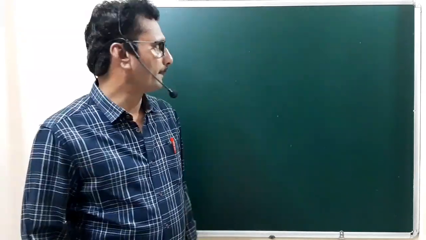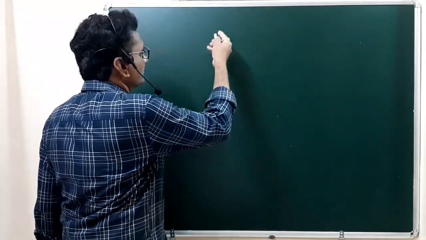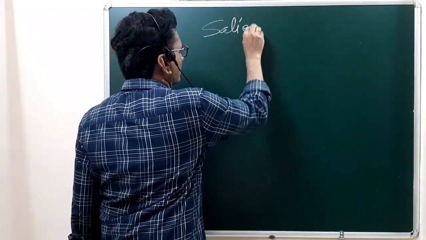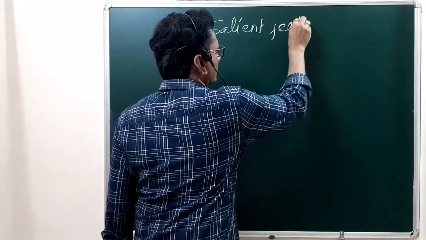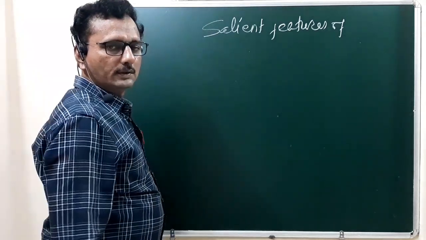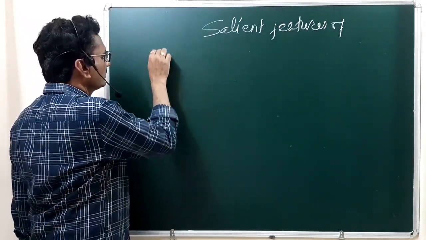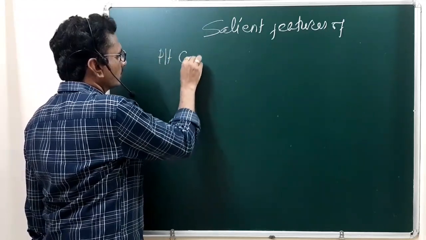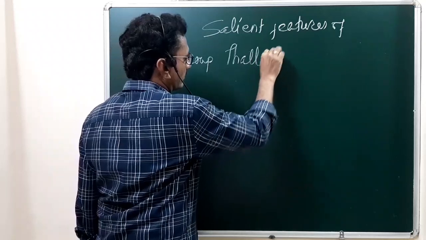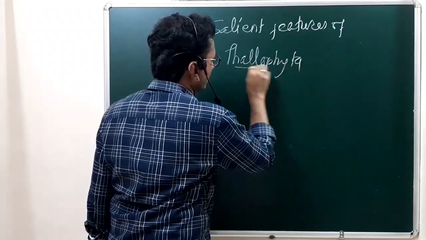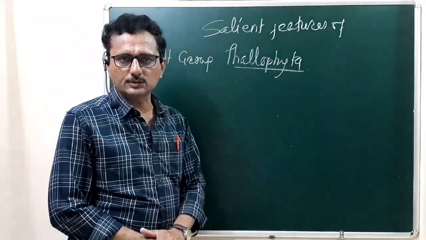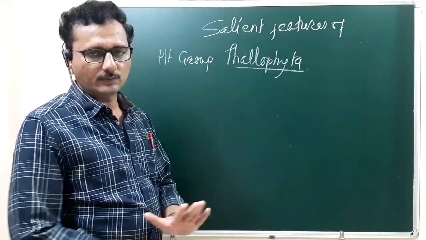In this lecture, we will see the characteristic features, or the salient features, of the plant group Thallophyta. Okay, plant group Thallophyta. You have studied in the previous lecture what Thallophyta is.